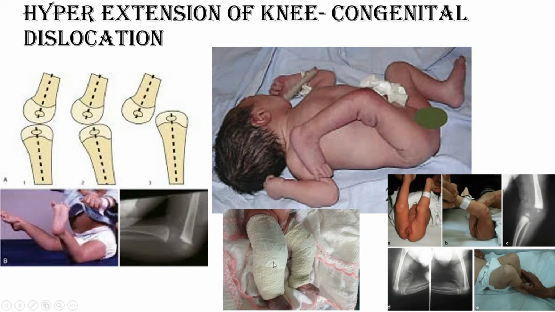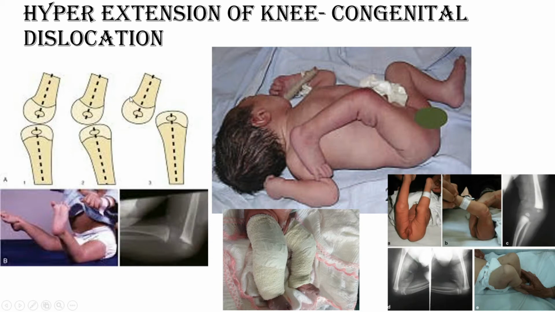You remove the cast, again try to flex, again do the plaster, and call the patient for follow up. So a 3 to 4 week interval is the normal criterion for corrective plaster wedge correction, and within 3 to 4 sittings that deformity is magically corrected.